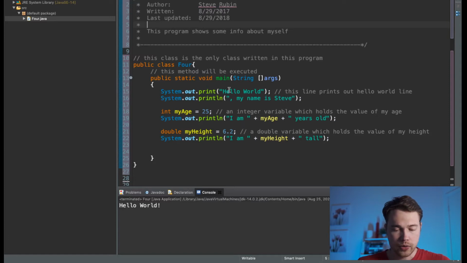Then what do we do here? Basically the same thing. You see the public class 4, public static void main. Again, as I said before, all the stuff you write goes between this brace and this brace.